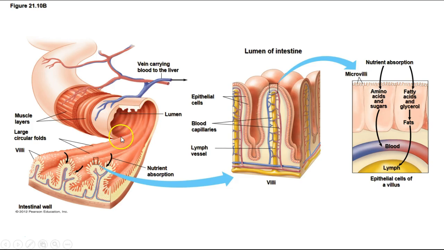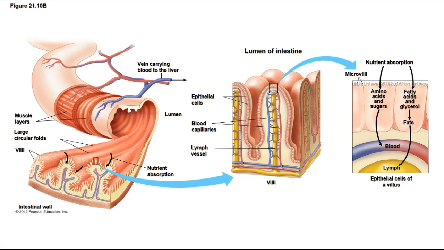Inside the lumen, or the opening of the small intestine, you can see that the interior surface is folded back and forth several times. That produces a greater surface area for the absorption of food. If we take one of those little folds and look at it more closely, we see that each little fold is composed of thousands and thousands of tiny finger-like projections called villi. Inside each villus, you have a lymphatic vessel and capillaries that are involved in absorbing the nutrients from the digested food.